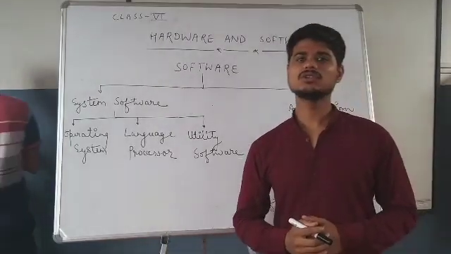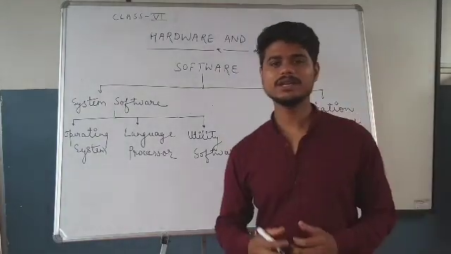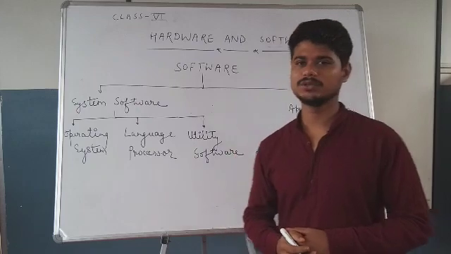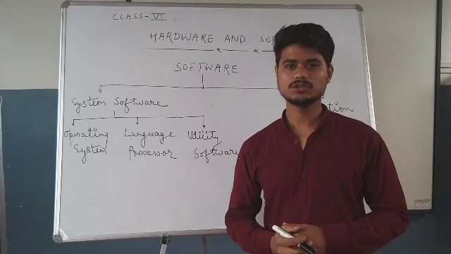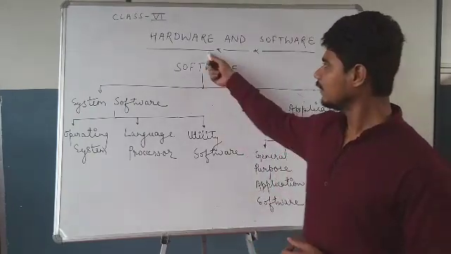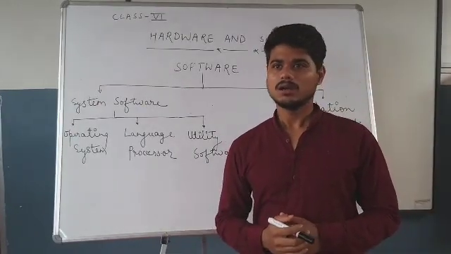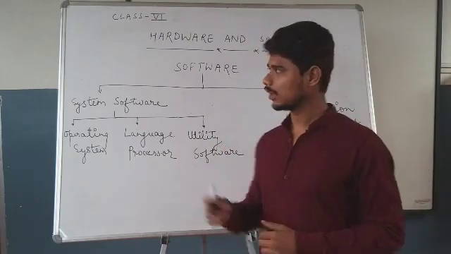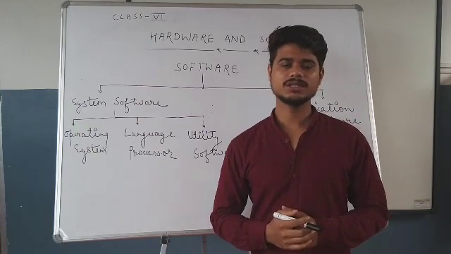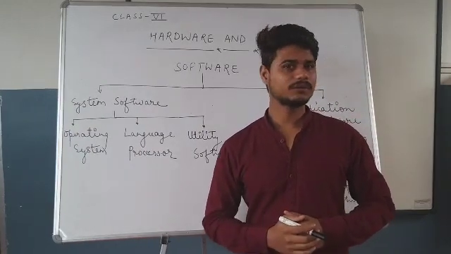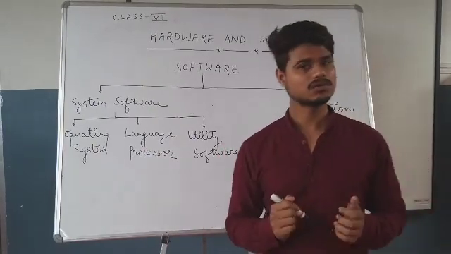Students, as you know, a computer system consists of hardware and software. Hardware includes the physical part of the computer system, whereas software are the programs that are used to perform tasks. Hardware refers to the physical element of the computer that can be touched or seen. Software consists of a series of instructions that tells the hardware of a computer what to do and how to do it. There are two types of software.